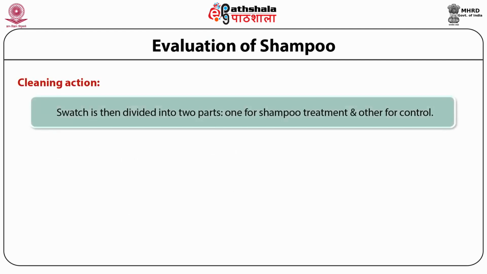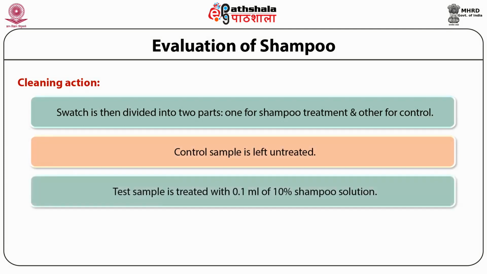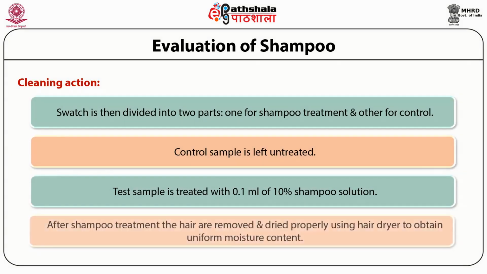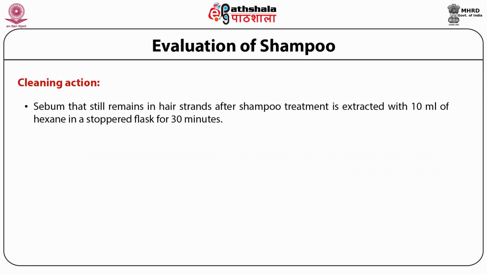Swatch is then divided into two parts, one for shampoo treatment and other for the control. The control sample is left untreated, whereas the test sample is treated with 0.1 ml of 10% shampoo solution. After shampoo treatment, the hair are removed and dried properly using hair dryer to obtain uniform moisture content. The sebum that still remains in the hair strands after shampoo treatment is extracted with 10 ml of hexane in a stoppered flask for 30 minutes.